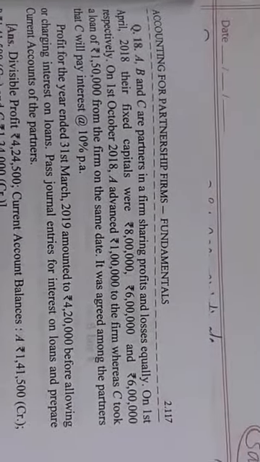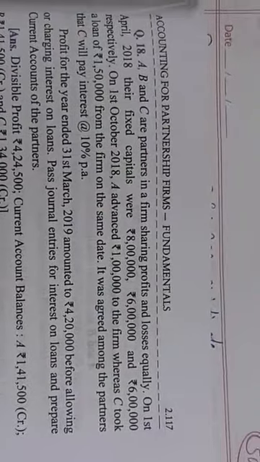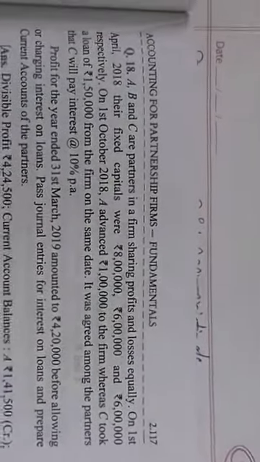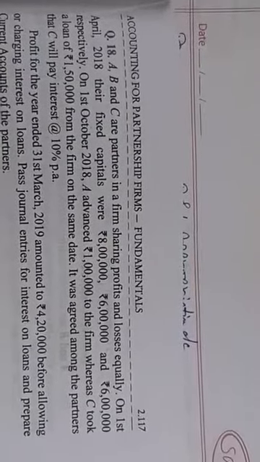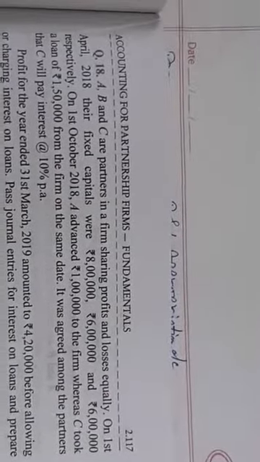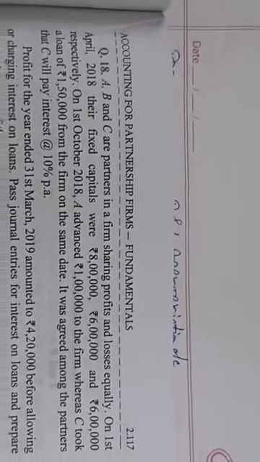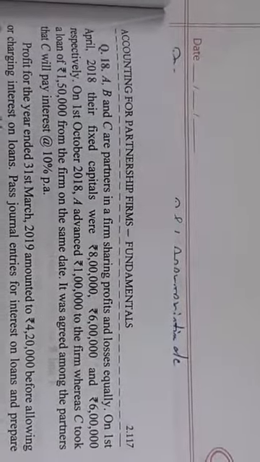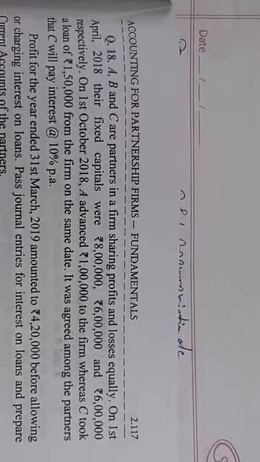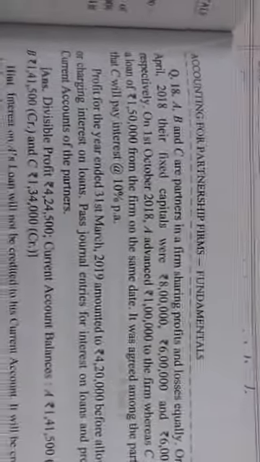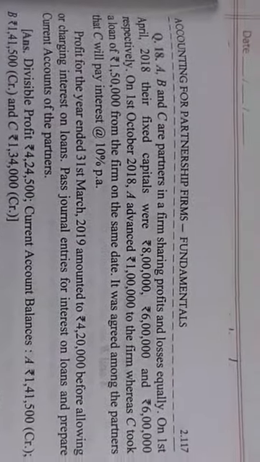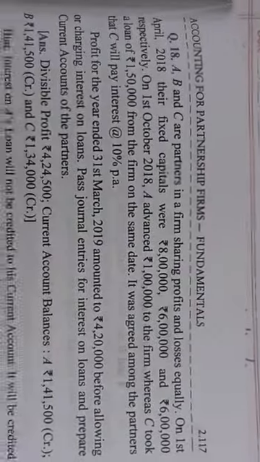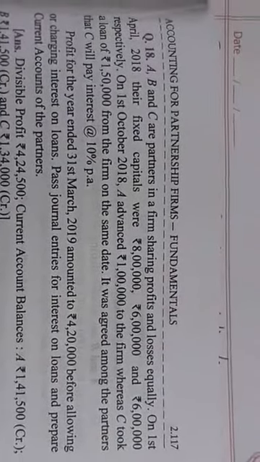It was agreed among the partners that C will pay interest at the rate of 10% per annum. So you see again, as far as C is concerned, he has to pay at the rate of 10% per annum to the firm. However, regarding interest on loan for A, no rate has been given. So in this type of situation, the rate of 6% per annum will be applicable for A. Profit for the year ended 31st March 2019 amounted to rupees 4,20,000 before allowing or charging interest on loans. Pass journal entries for interest on loans and prepare current accounts of the partners.